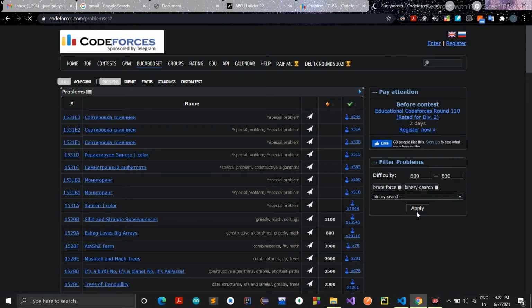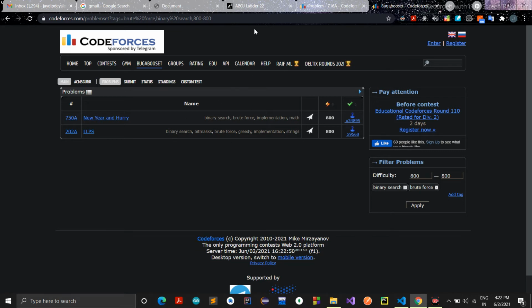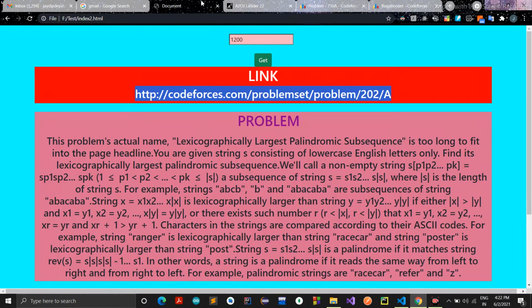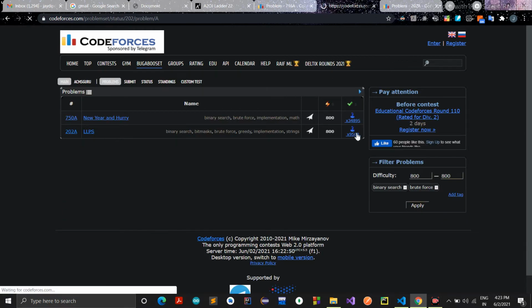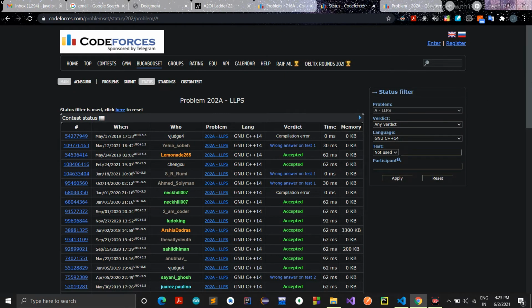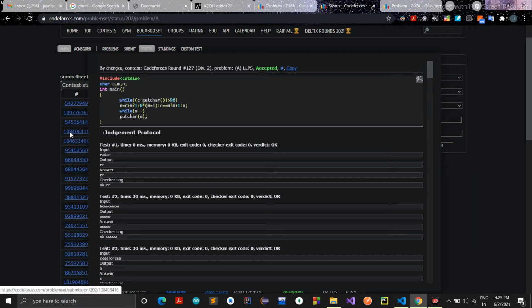So let's apply the filter. I think the problem name was LLPS. Let me see once. 202A. I think it was LLPS. Let me confirm. Yeah, it is 202A LLPS. Let me grab any C++ accepted solution.